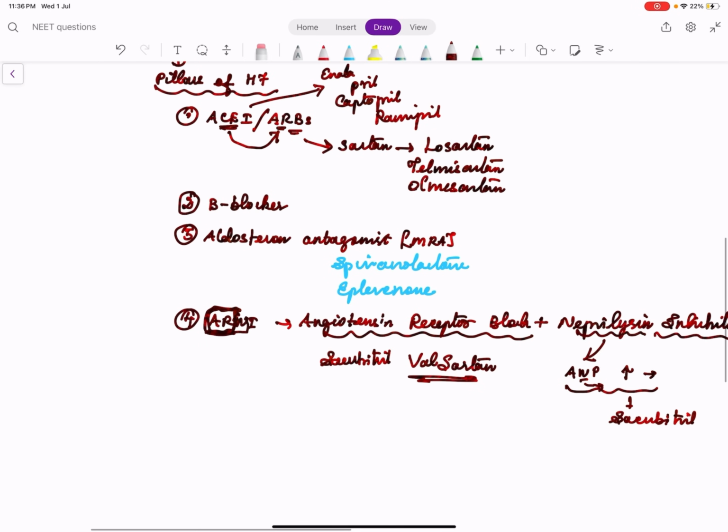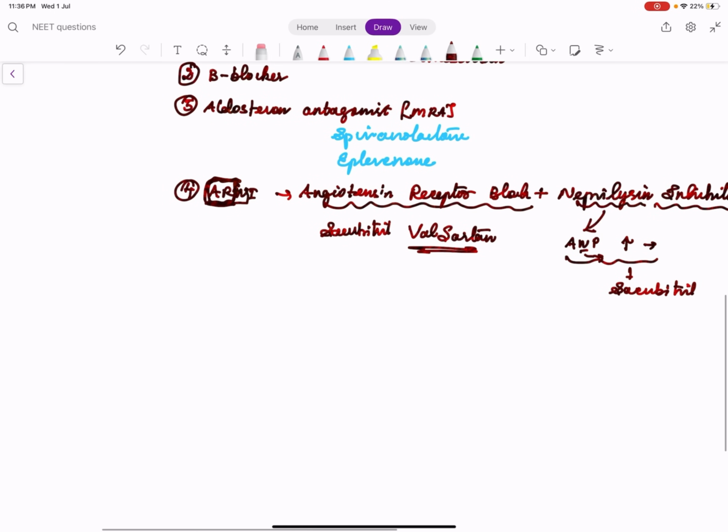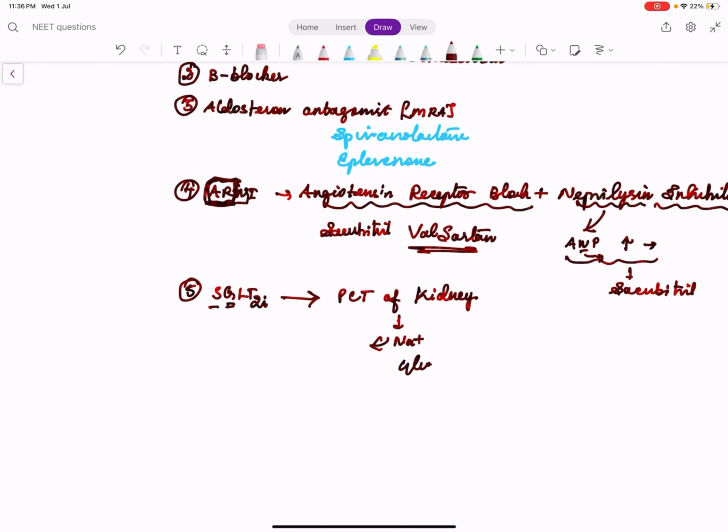Okay, so coming to pillars: ACE inhibitors or ARBs, beta blockers, mineralocorticoid receptor antagonist, ARNI, and the fifth pillar is SGLT2 inhibitor, sodium glucose cotransporter 2 inhibitor. If you remember physiology, SGLT2 is a channel which is present in the proximal convoluted tubules of kidney, and the name suggests sodium glucose cotransporter. The function of SGLT2 in kidney is to reabsorb sodium and glucose from the proximal tubules of the kidney to the blood.